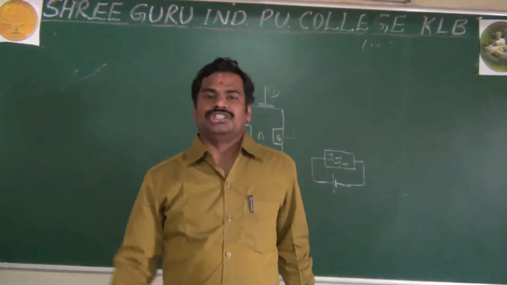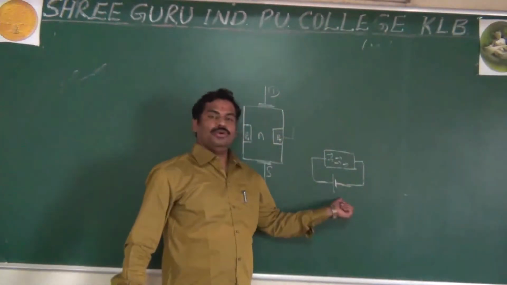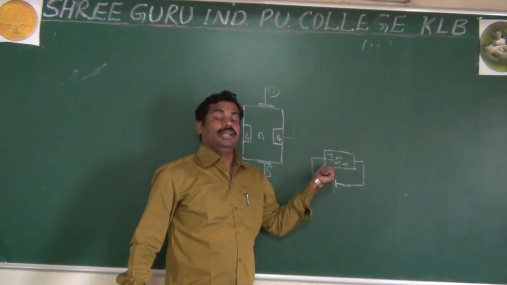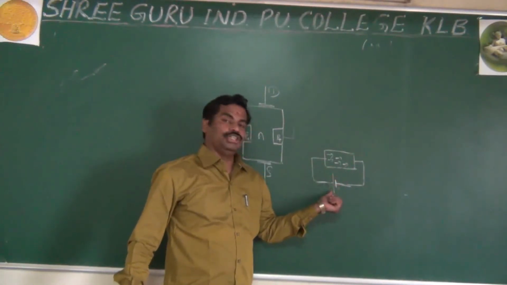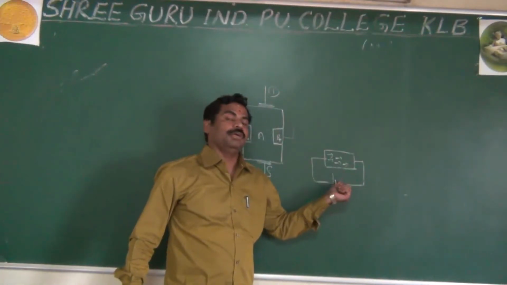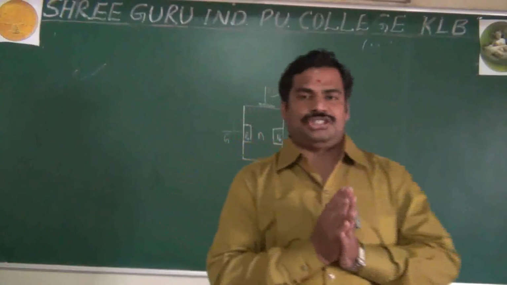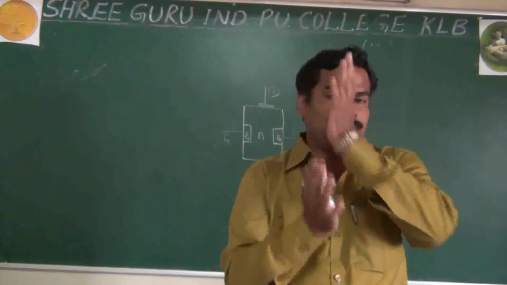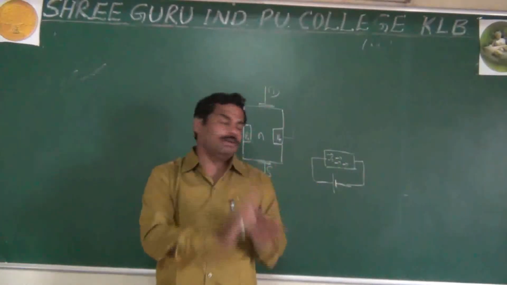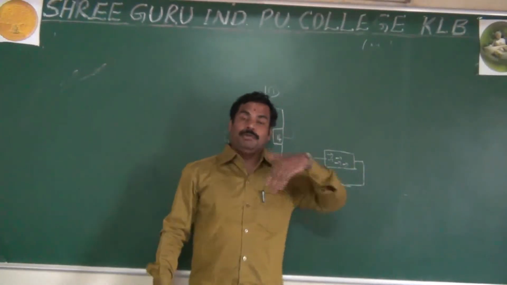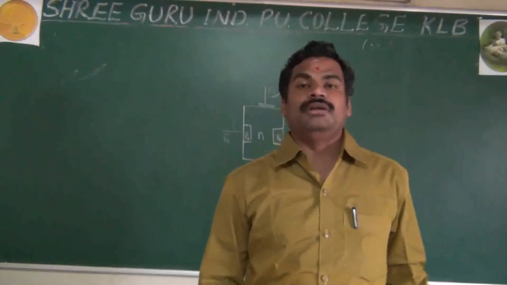Once the lecturer enters the class, means if you are applying the voltage to any device, then what happens? Because of this voltage, the electrons move in a particular direction. In the same way, once the lecturer enters the class, what happens? The students move in a particular direction, because the particular direction is given by the lecturer. Before the lecturer came into the class, you were all in different directions.